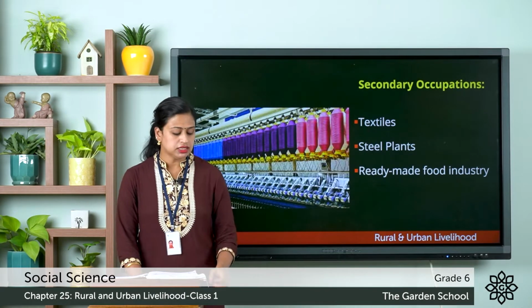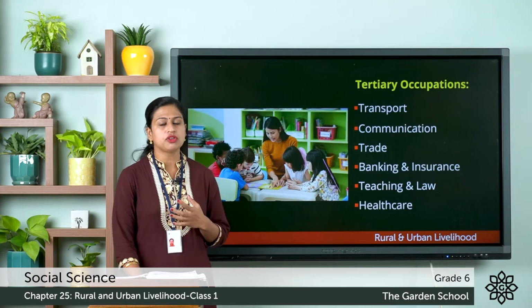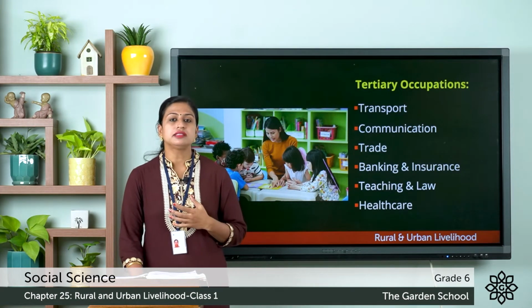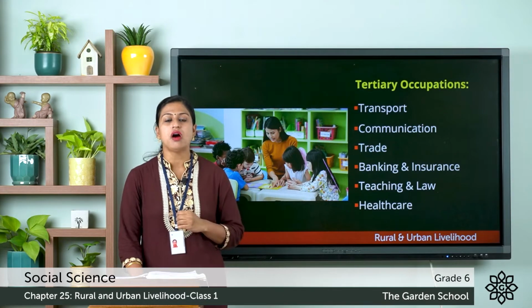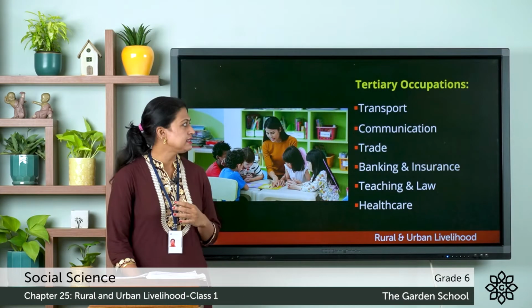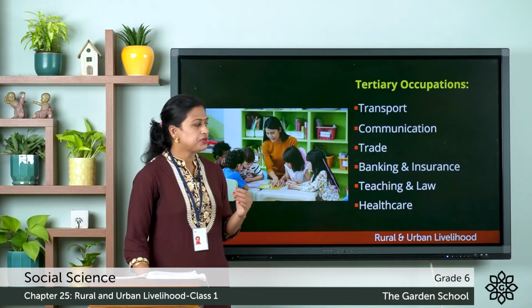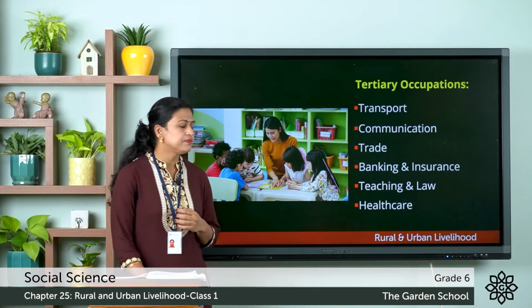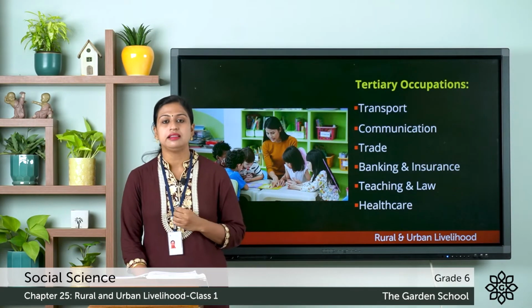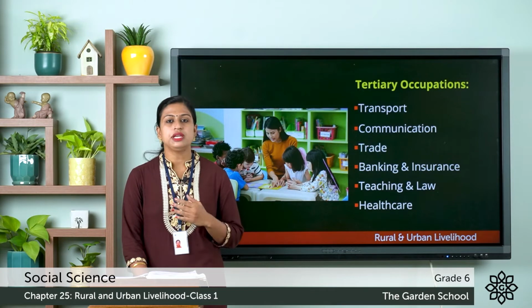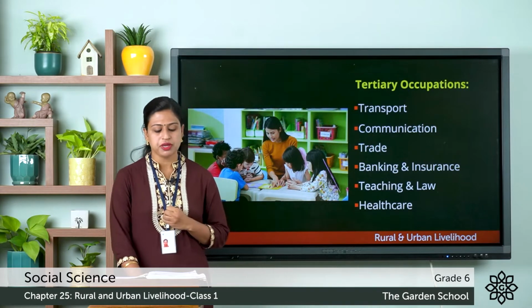Now the third category is the tertiary occupation. Here it consists of activities and services that help the working of primary occupation as well as secondary occupation. For example, services like transport, communication, trade, banking and insurance, teaching, law and healthcare. So these are the three types of occupation: primary occupation, secondary occupation and tertiary occupation.